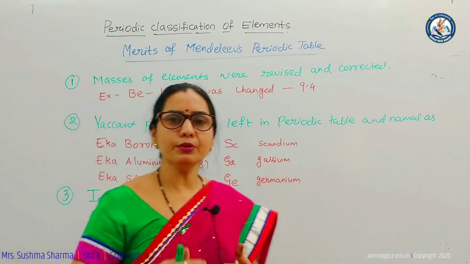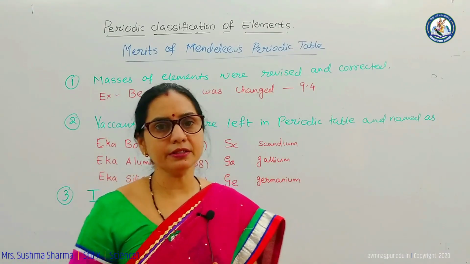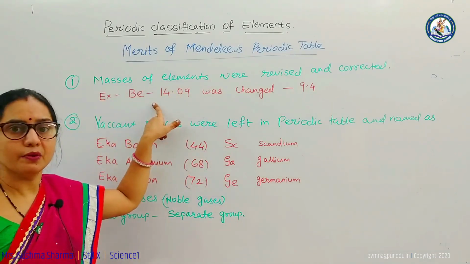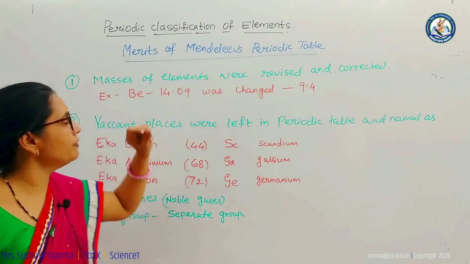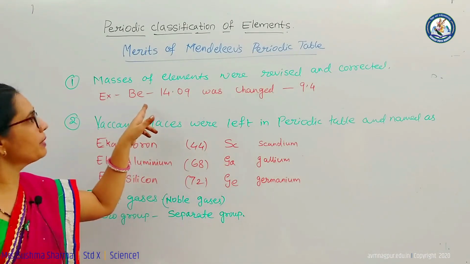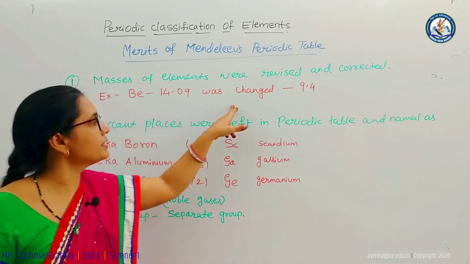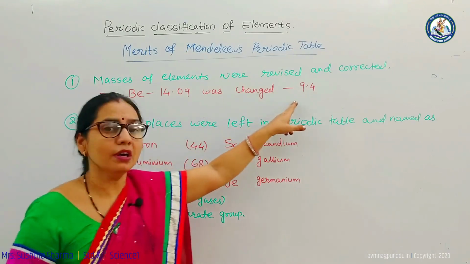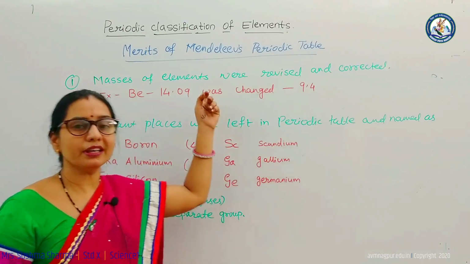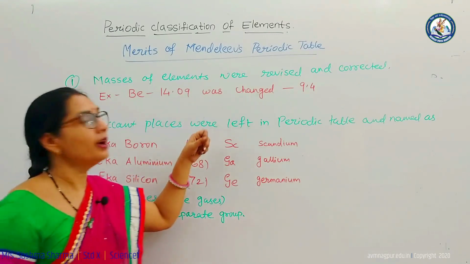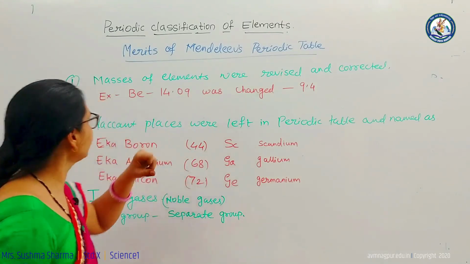Initially, during Newland's as well as Döbereiner's time, certain atomic masses which were found were somewhat incorrect, and that is why these atomic masses were revised and corrected. For example, beryllium 14.09 was changed to 9.4. So this correction was a changeable part in Mendeleev's periodic table, and it was corrected here.